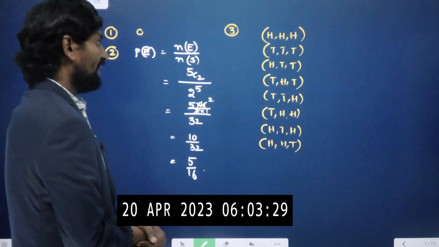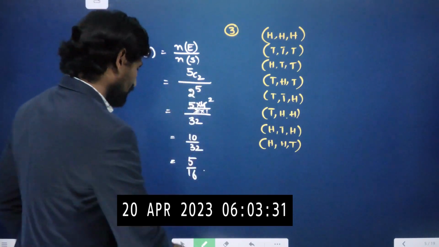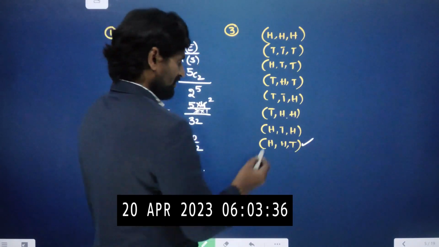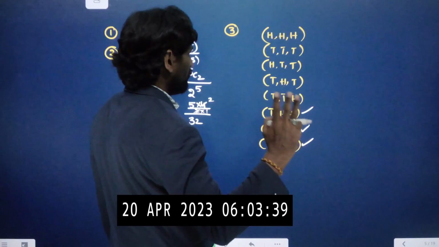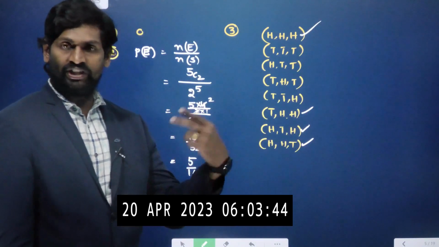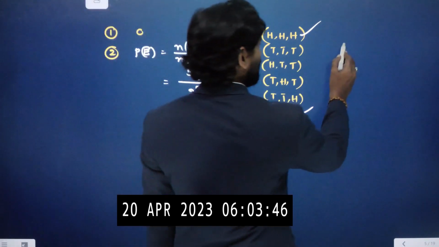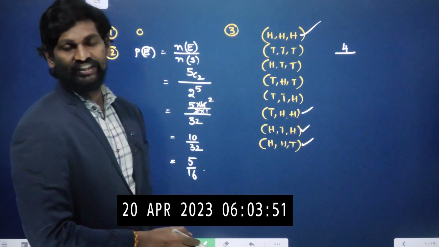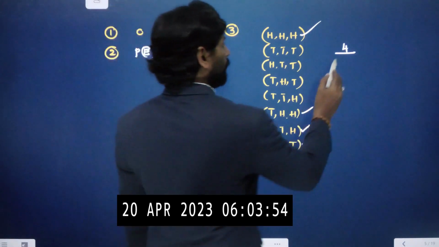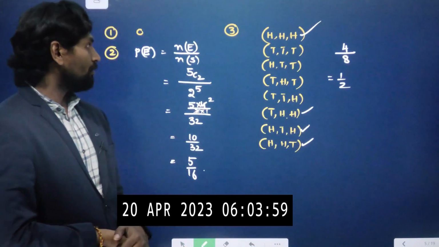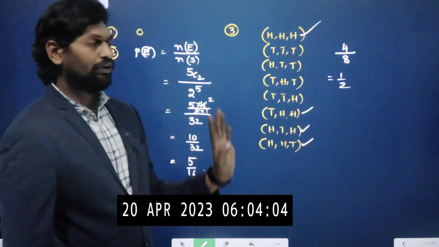Here the question asks for at least 2 heads. That means minimum 2 heads we need. Minimum 2 heads means 2 heads and 1 tail, and there are 3 such situations, plus 3 heads. At least 2 heads means minimum 2, more than 2 also. So there are 4 possibility chances out of the total number of outcomes, 1, 2, 3, 4, 5, 6, 7, 8. 3 coins means 2 cube, 8. So 4 by 8, after cancellation 1 by 2. Therefore the probability of getting at least 2 heads when tossing 3 coins is 1 by 2.